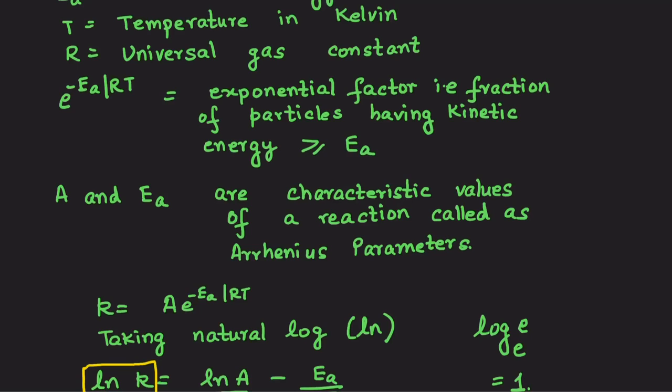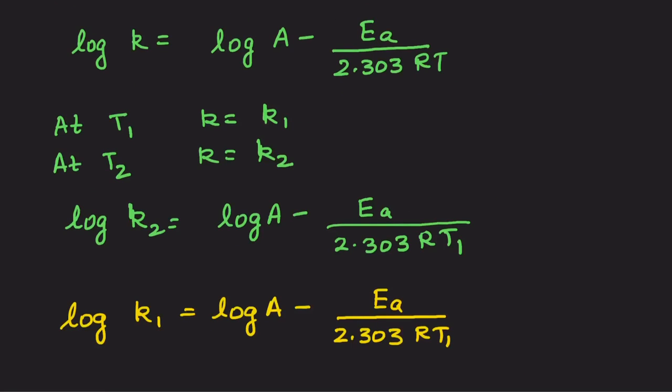So just like there are certain characteristics of you as a person which are associated with you, right? Those are fixed characteristics of a reaction. They don't change with concentration or temperature, right? So what we've done: log of K2 is equal to log of A minus EA upon 2.303 RT2, because I am talking about K2.